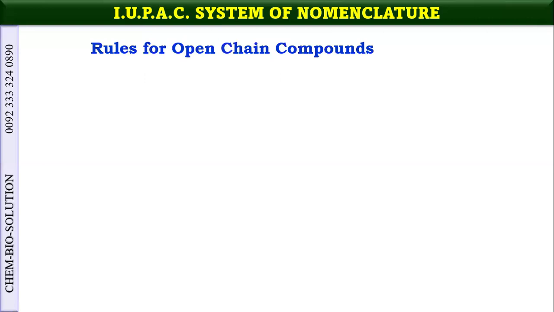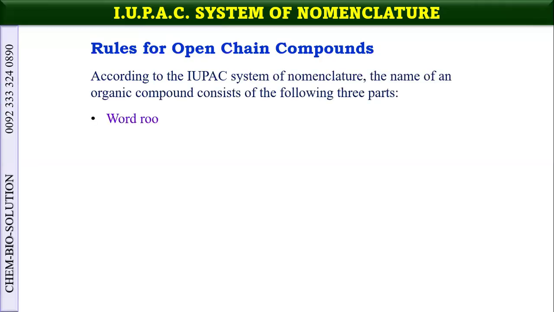Now, rules for open chain compounds. Open chain compounds means which have free ends, for example, alkanes, alkenes, alkynes. So according to the I.U.P.A.C nomenclature, the name of an organic compound consists of the following three parts. One is called the word root, and the others are the suffix and the prefix. Suffixes are at the end.